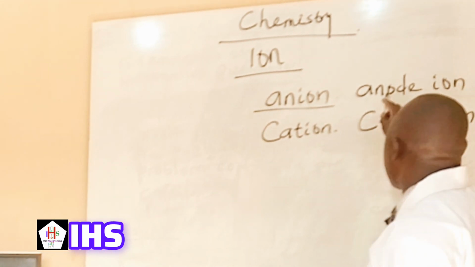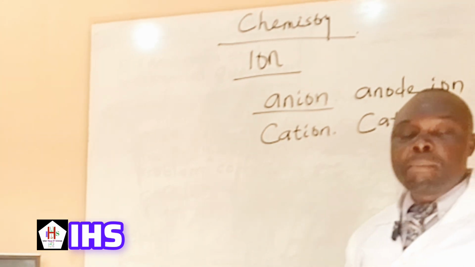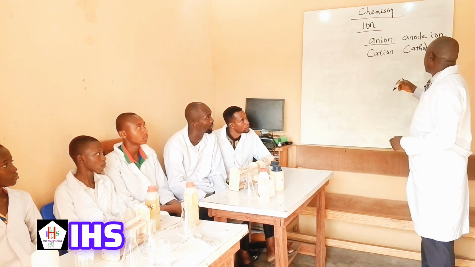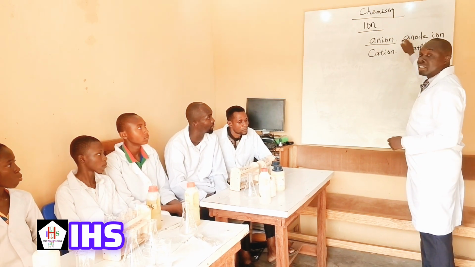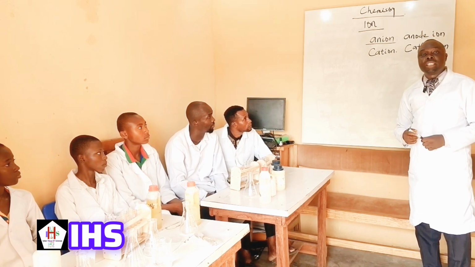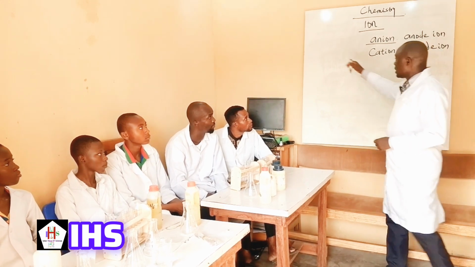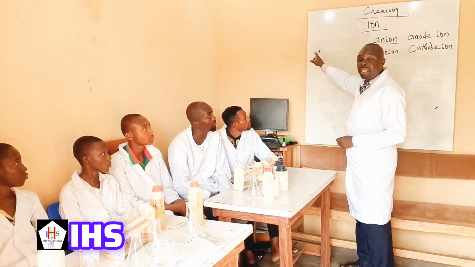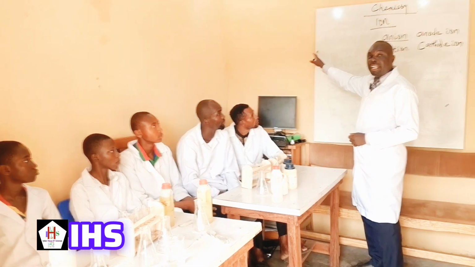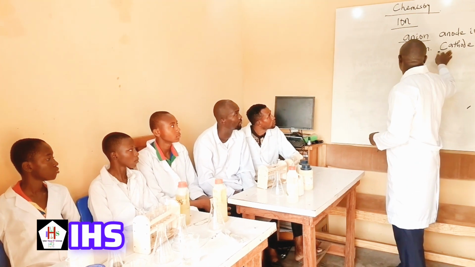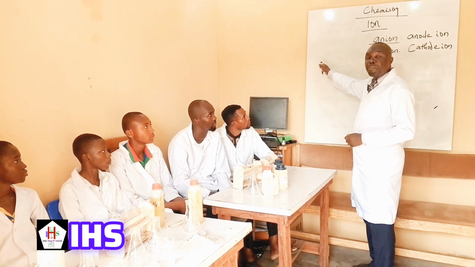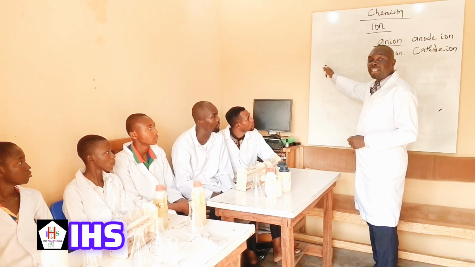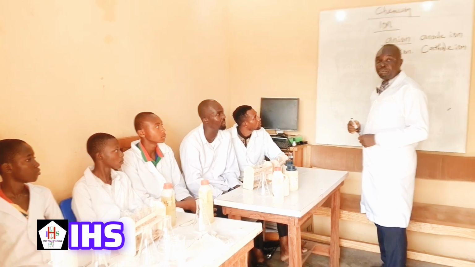I'll explain this anode and cathode later, but we should know that the anode is the positively charged pole in an electrolytic cell, while the cathode is the negatively charged pole in an electrolytic cell.